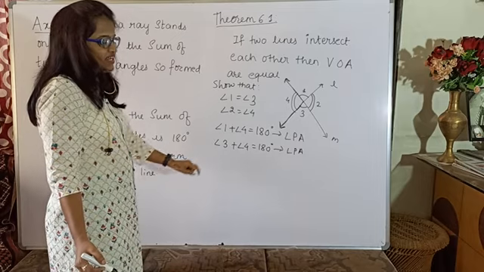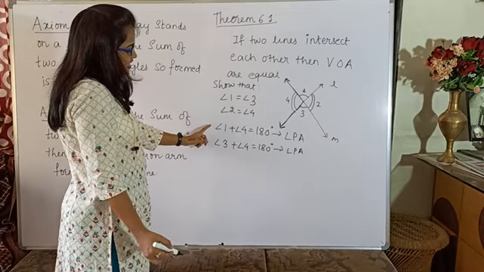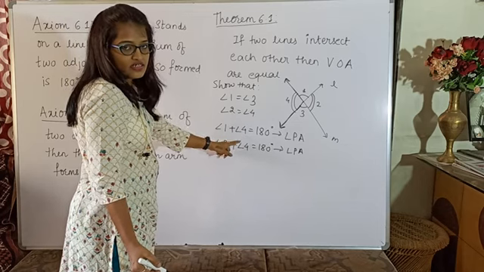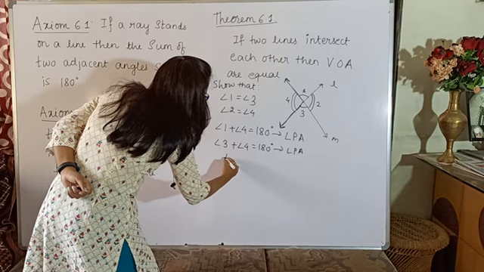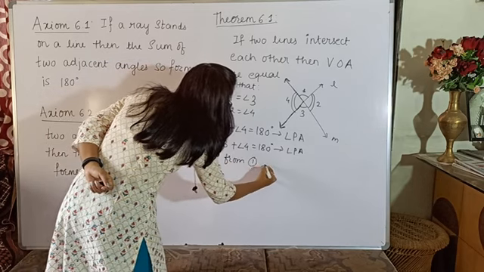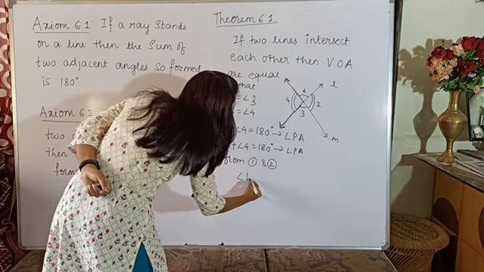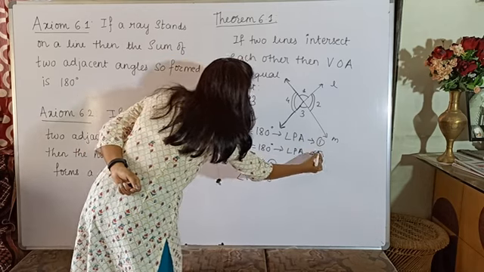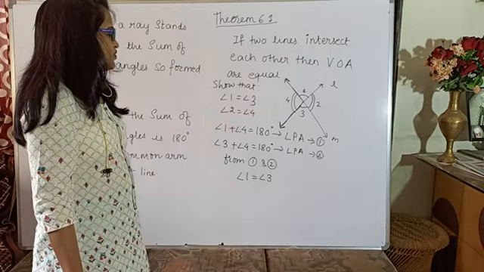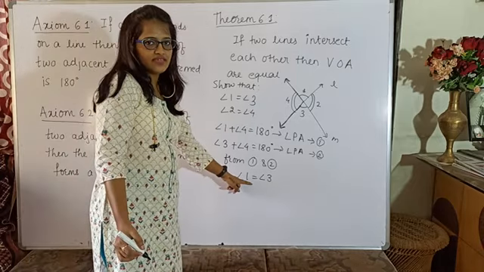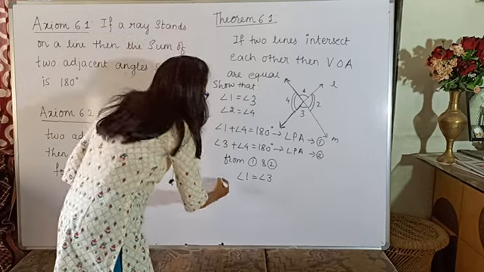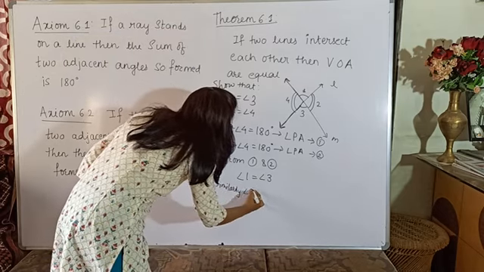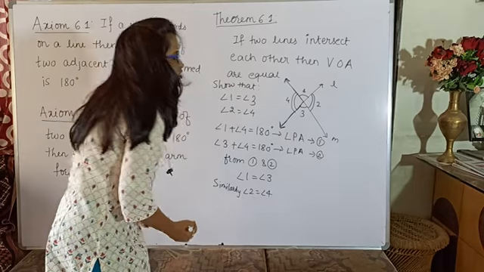If I mark these as equation 1 and equation 2, the right hand sides are equal. It means their left hand sides will also be equal. And on the left hand side also, there is one common angle present on both sides. So from 1 and 2, I can write angle 1 is equal to angle 3. Similarly, I can prove the other two angles, angle 2 is equal to angle 4.